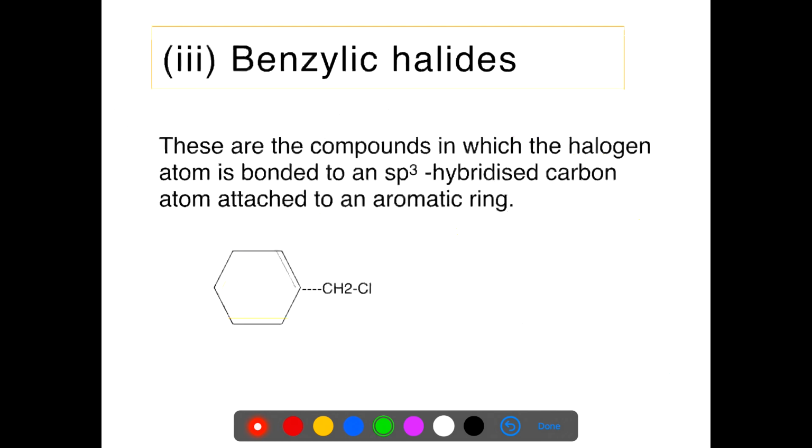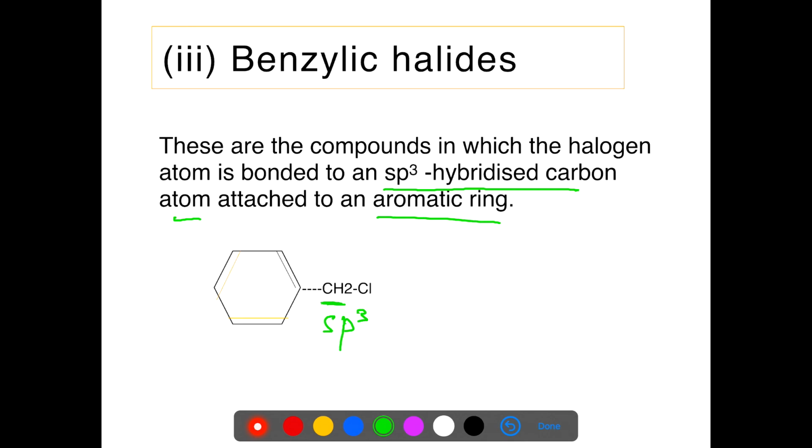Now we come to next category, that is the benzylic halides. Benzylic halides contain halogen atom bonded to an sp3 hybridized carbon atom attached to an aromatic ring. Now this is the ring of benzene. To this ring CH2 group is present. Here carbon is sp3 hybridized and Cl is directly attached to sp3 hybridized carbon atom.